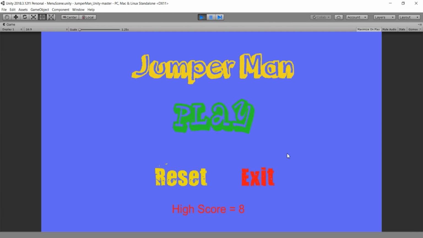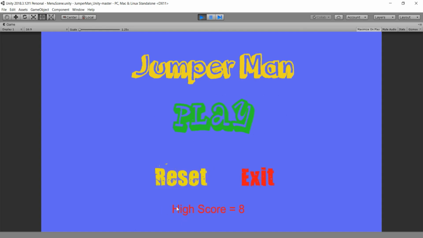Hi everyone, this is Mijus from Asymptotes, and in this video we'll create this cool jumper game in Unity. We have one simple main menu scene, and we see that we have a play button, reset button, exit button, and these are the three buttons that we will have in the main menu scene.